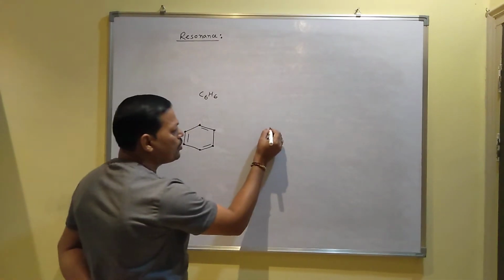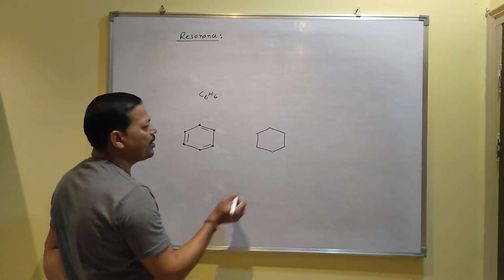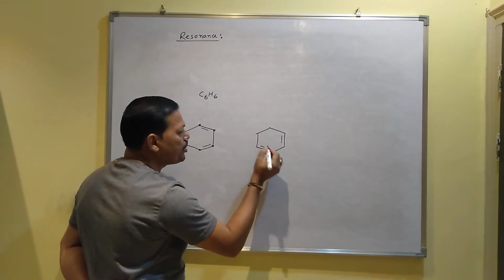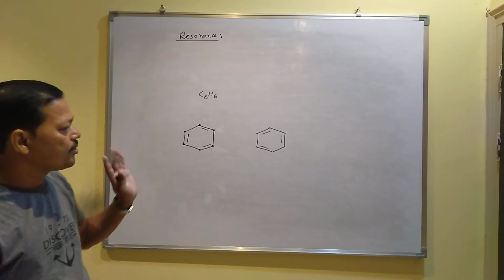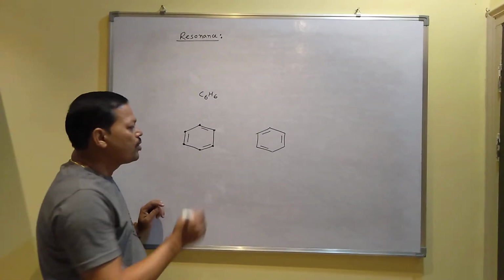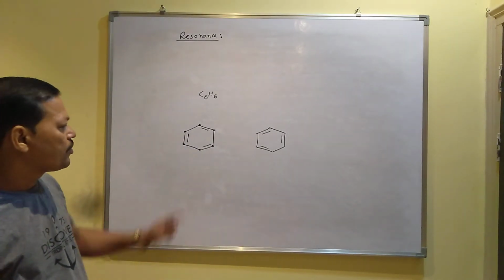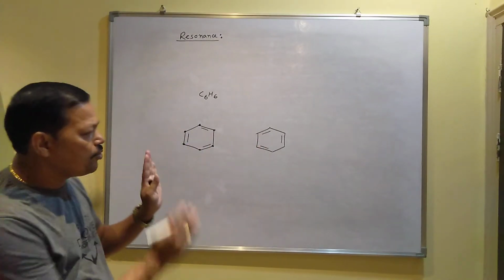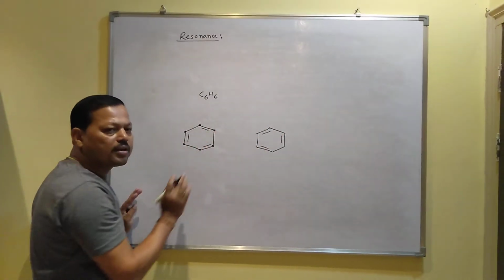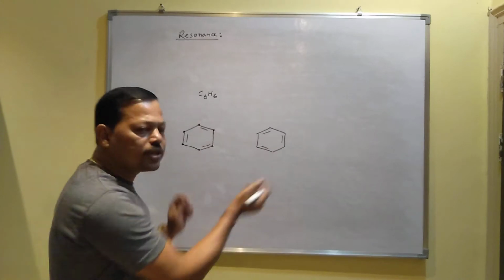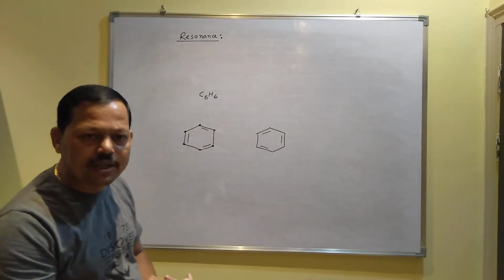If someone draws the benzene structure like this, this is your benzene ring, one double bond here, one double bond here, one double bond here. See the two structures. If I ask you which structure is the correct one between these two, do you see the difference? The difference is nothing, I just changed the position of the double bonds, and double bonds are always present in alternate positions. Here also they occupy alternate positions.